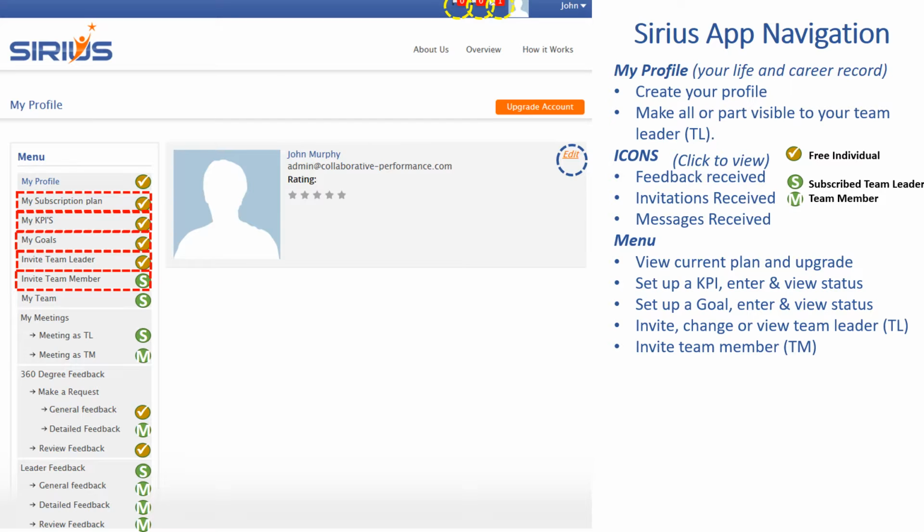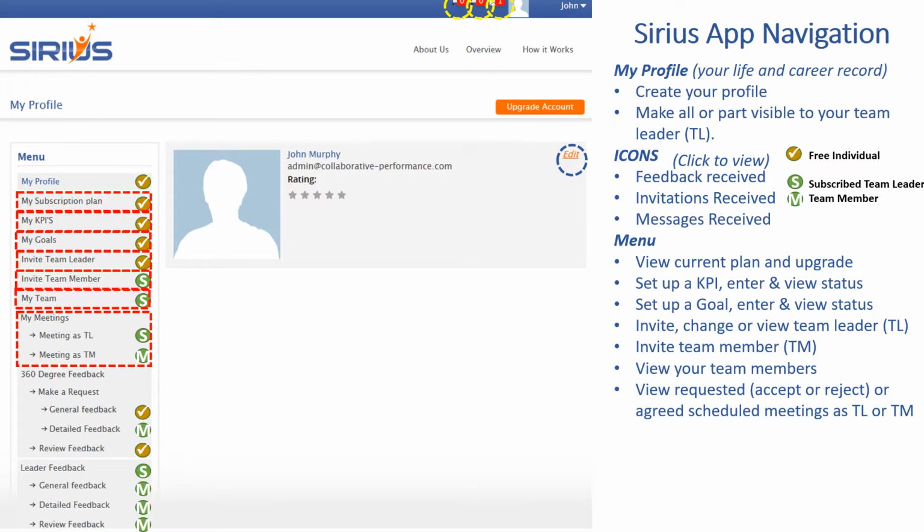Invite Team Member is available to you if you're a subscribed team leader. Your plan will allow you to invite a specific number of team members. If you click on My Team, you can view the dashboard of performance for all your team members. You can drill down on that dashboard and see their individual progress on specific goals or specific KPIs.